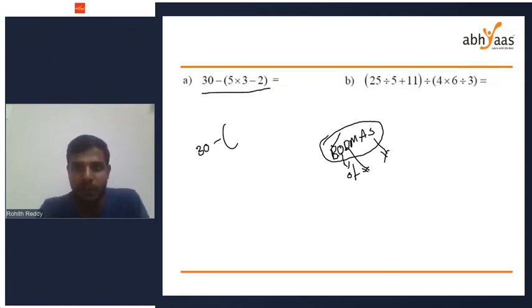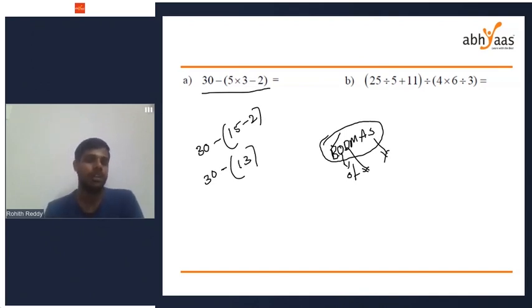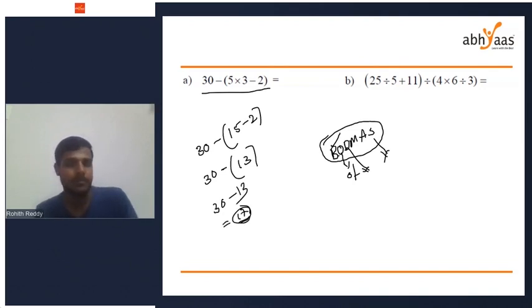Now, after B, we have to look for O. Is there any O, of? There is no of. Then we have to look for division. There is no division. Then multiplication we have to do. So 5 into 3 is there. 5 times 3 is 15, minus 2. We have to solve the entire thing in the bracket first. 15 minus 2 will give you 13. Now we can remove this bracket. 30 minus 13. 30 minus 13 is how much? 17 will be your answer. Is it clear?